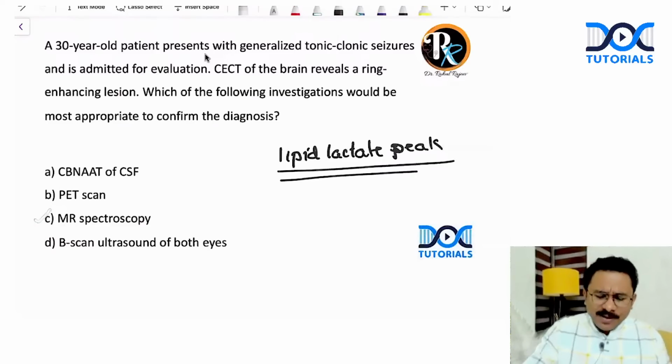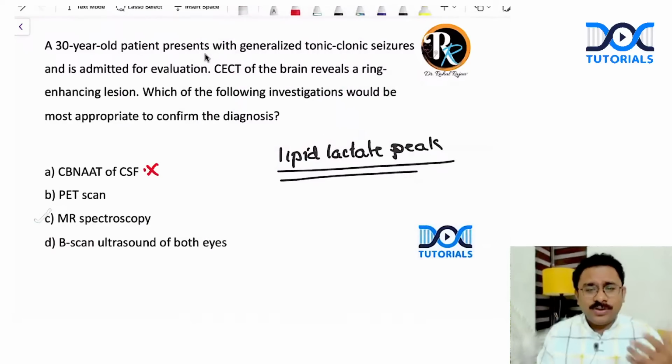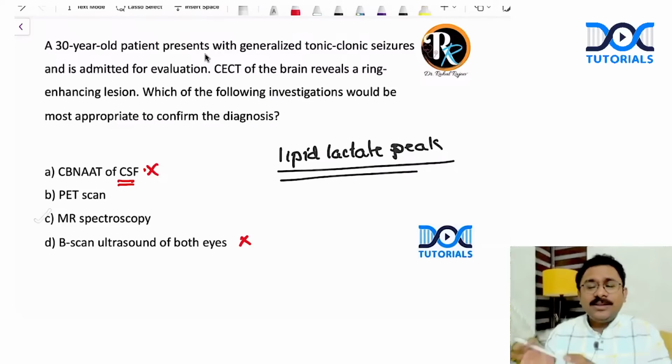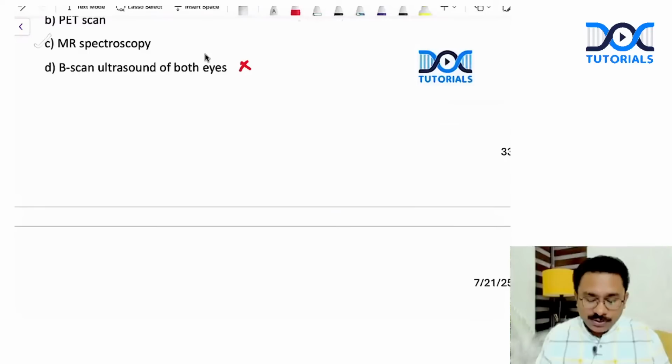CB-NAAT of CSF is not very sensitive, so don't think that it is 100% sensitive for any sort of condition. Also, this is a parenchymal involvement, and it is when there is a meningeal involvement that you will look at the CSF. Here the parenchyma is showing a ring-enhancing lesion. A B-scan ultrasound, in ocular neurocysticercosis, you can go for that. But the next appropriate step would be MR spectroscopy, because not all cases of neurocysticercosis will have ocular involvement. Only if there is a specific ocular finding will a B-scan ultrasound be of use in case of neurocysticercosis.